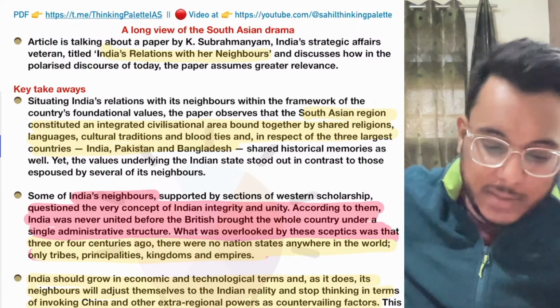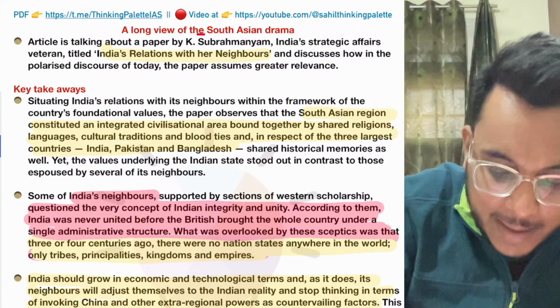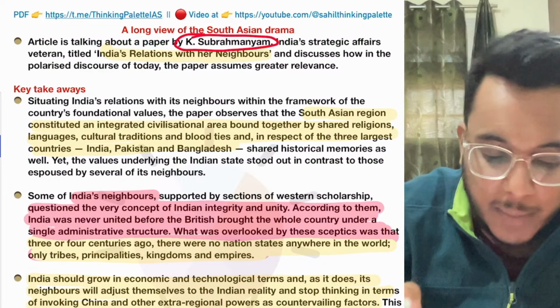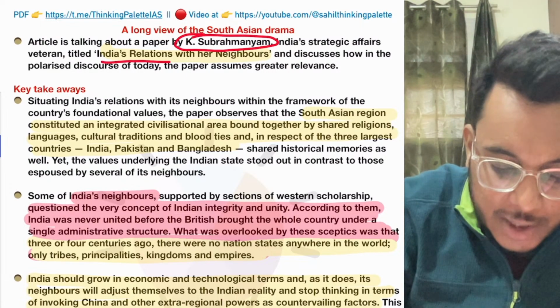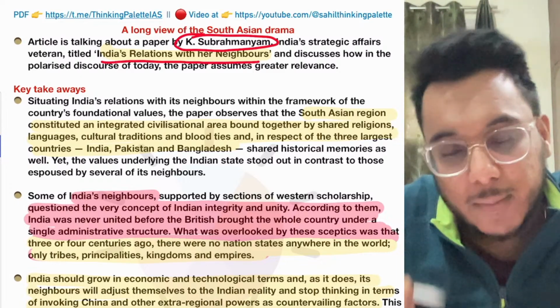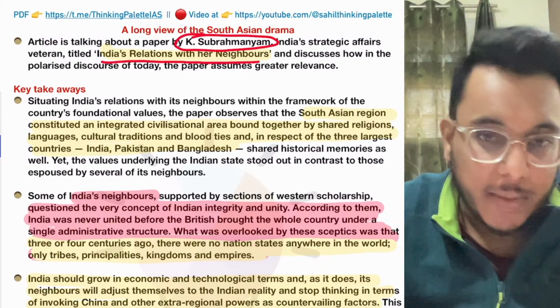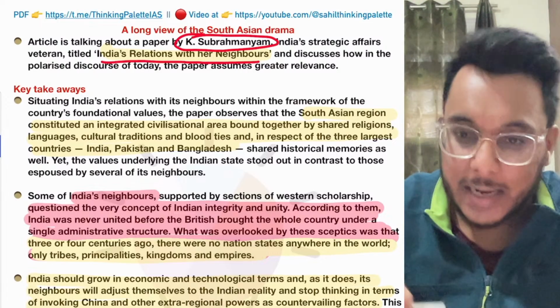Okay, so there is a paper written by K. Subramanian, and the paper is titled India's Relation with Her Neighbors. So it is talking about this paper. It is a strategic paper. Okay, India's relation with her neighbors.